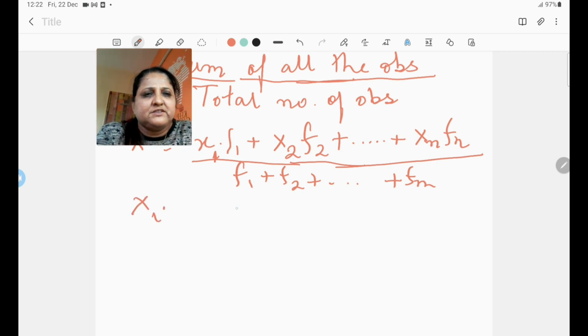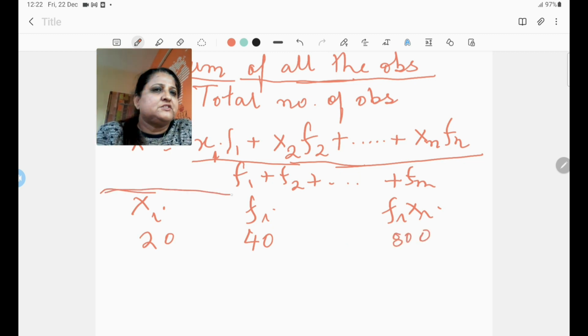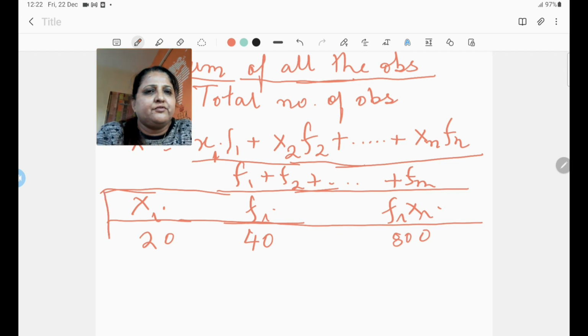Suppose you make a frequency distribution table like this: xi, fi and fi xi. You have to make one more column like this over here. Suppose the value 20 is occurring 40 number of times. So instead of adding 20, 40 number of times, you can easily multiply these two and get fi xi. Right? So this saves our time and makes the calculation easier when we are dealing with a large number of data, a huge collection of data. So this is what we do.